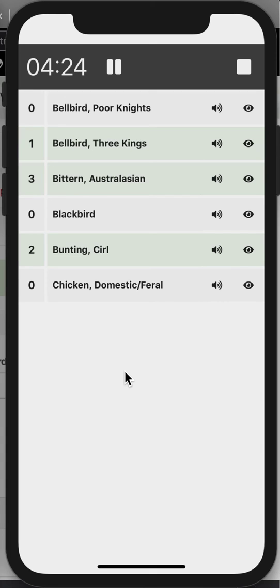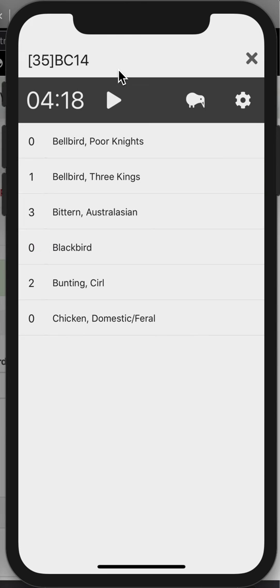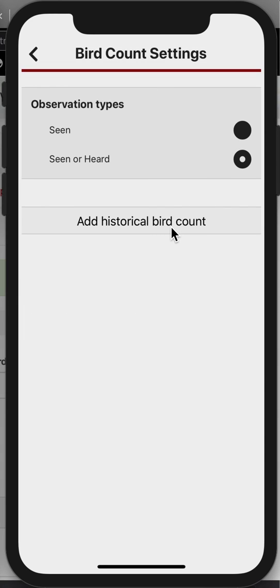When the 5 minutes is up, you will be presented with the options to add environmental conditions or to simply save or cancel. You also have the option to add historical counts. Tap the settings button and the Add Historical Bird Count.